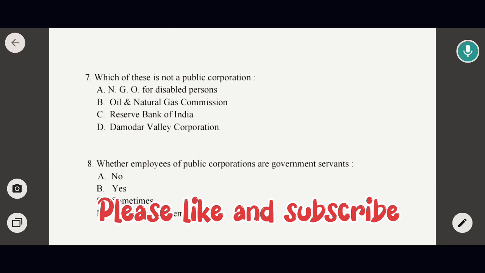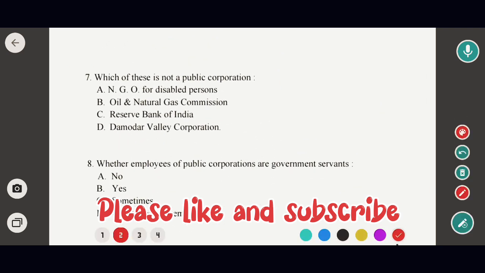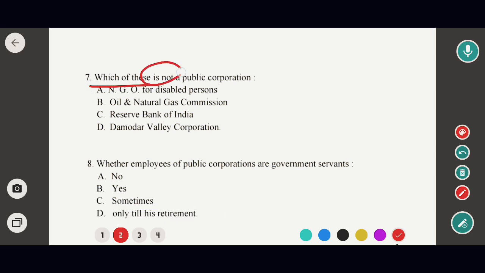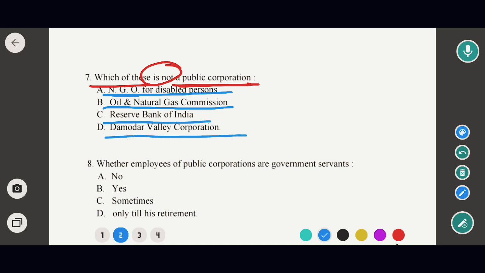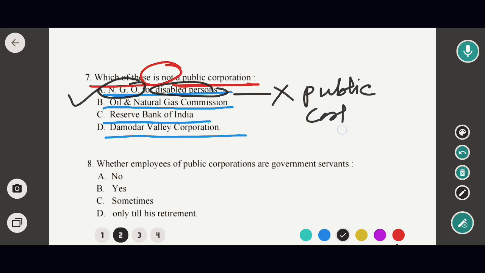Next question is, which of the following is not a public corporation? इनमें से कौन सा public corporation नहीं है? Options are NGO for Disabled Person, Oil and Natural Gas Corporation, Reserve Bank of India and Damodar Valley Corporation. So in this case the correct option would be option A. That means NGO for Disabled Person is not a public corporation.